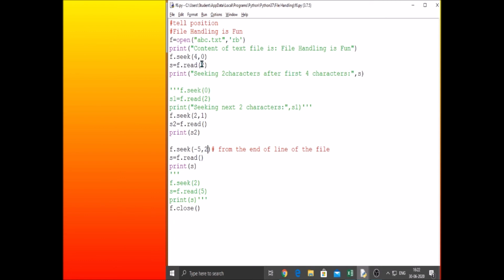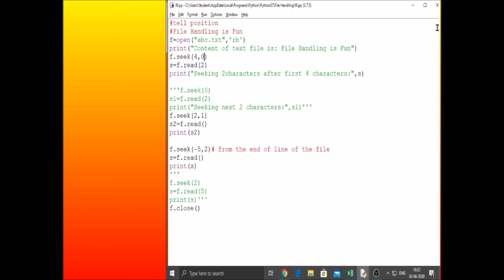If we want to move the cursor from the current position, we use offset 1. If you want to move the file pointer to the beginning of the file, we will use the offset 0. Right?